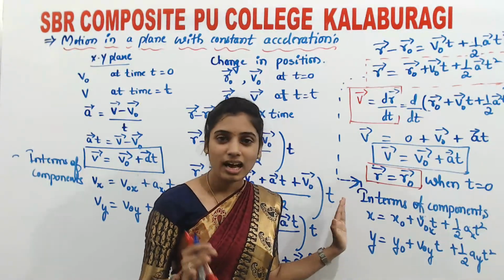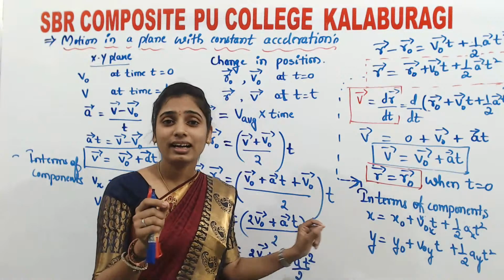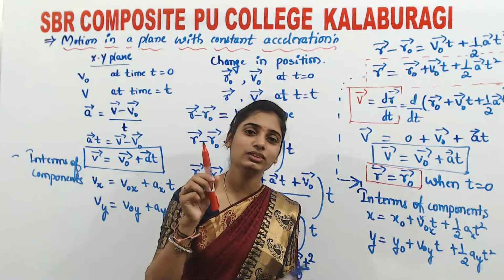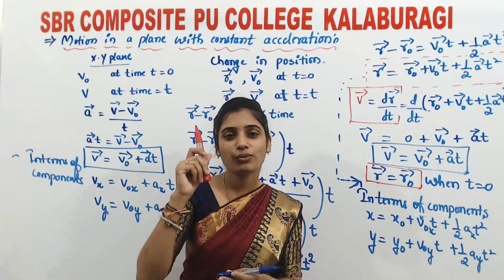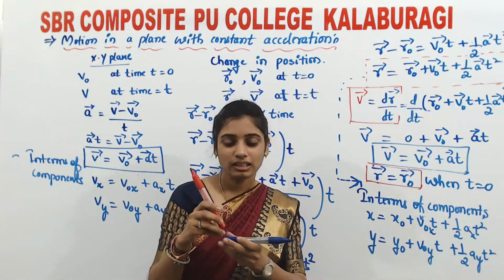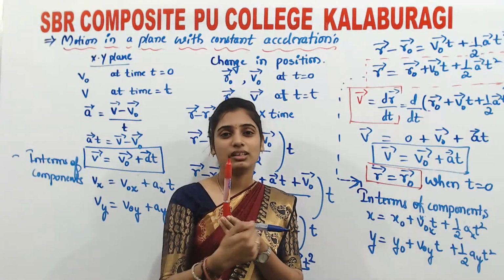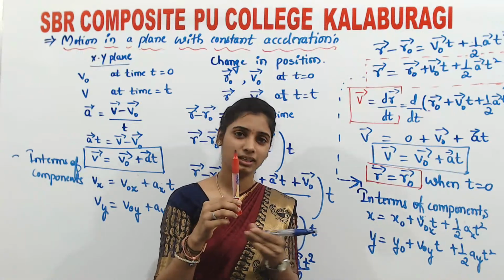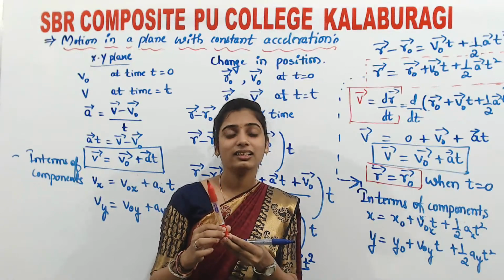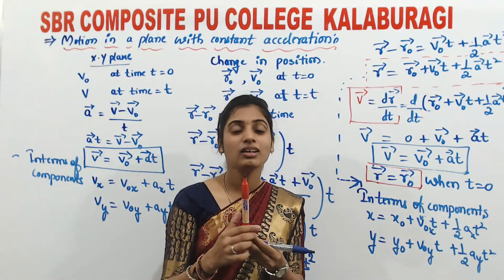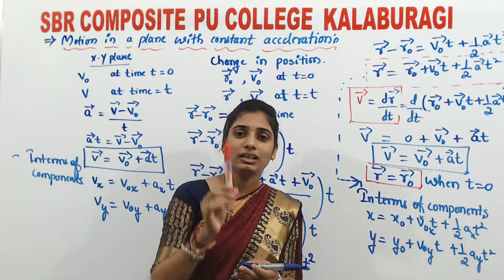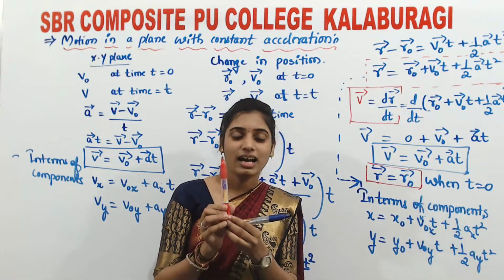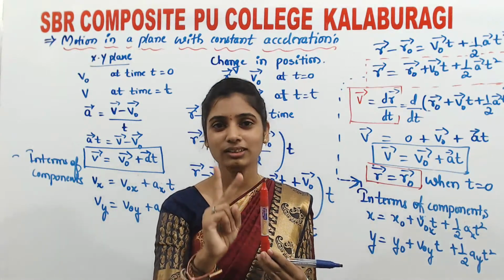So, this is the important result: by using two one-dimensional equations, one equation for the x-axis and one for the y-axis, if a body is moving in a plane, along the xy plane, I can study its motion by taking one-dimensional motion along the y-axis and one-dimensional motion along the x-axis simultaneously.